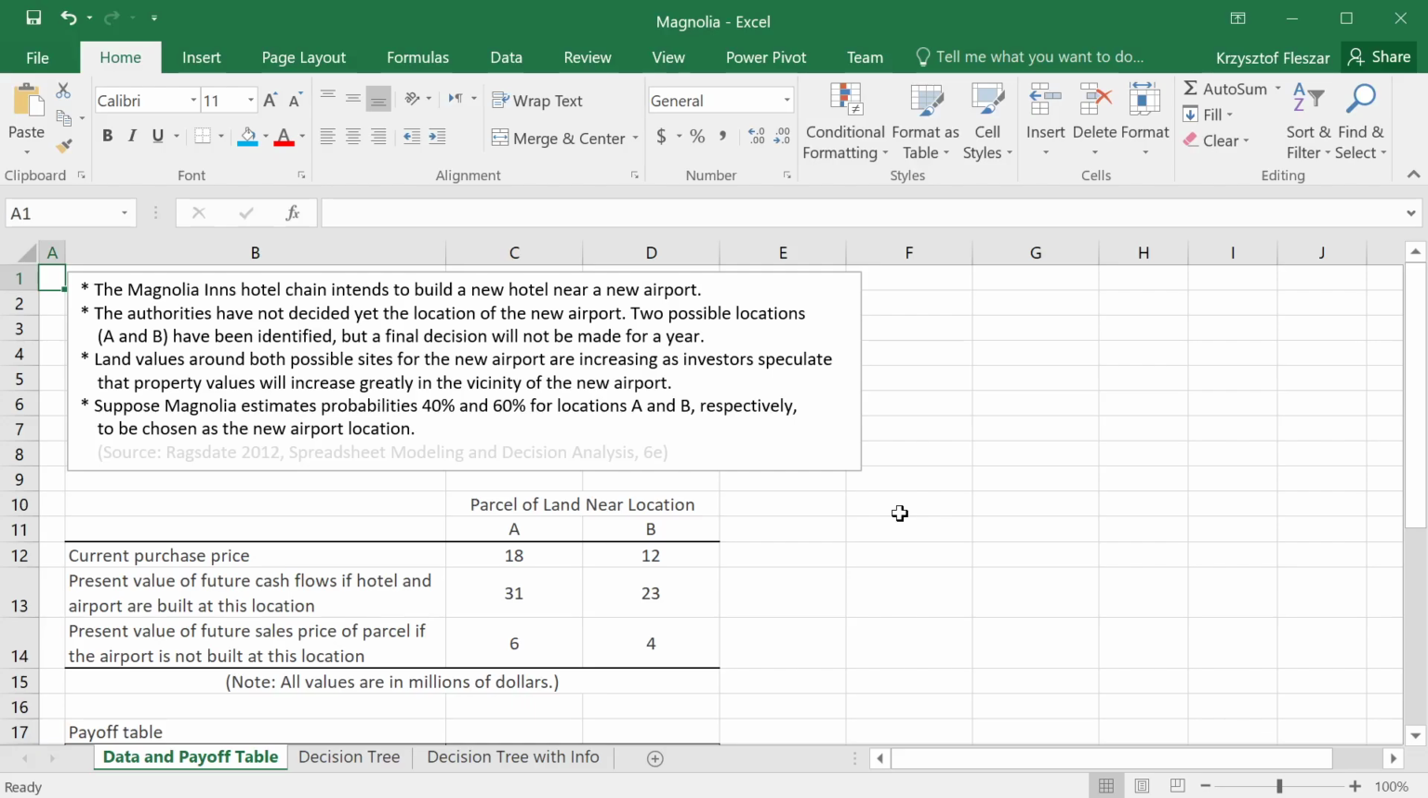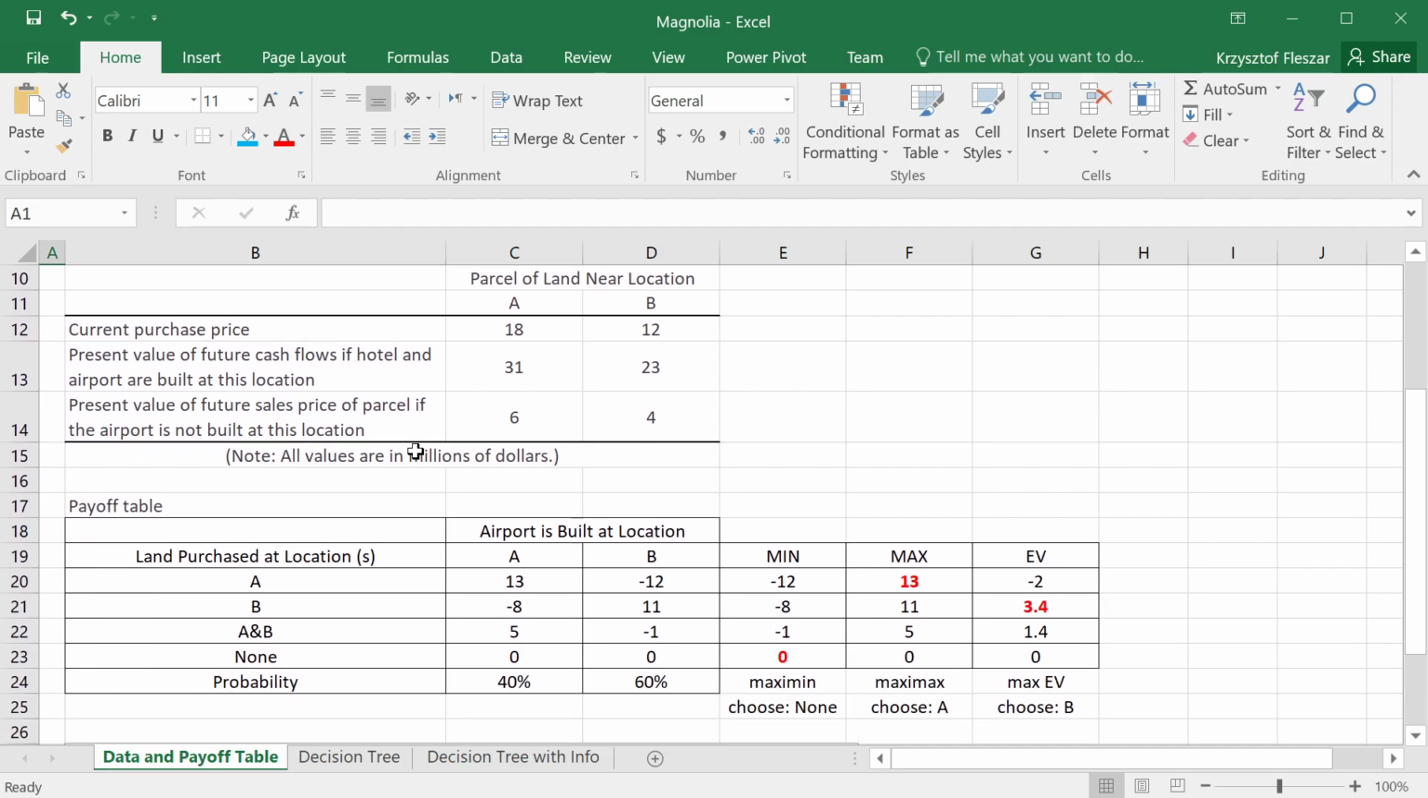Recall our example of Magnolia Inn's hotel chain that wants to build a new hotel near a new airport. And if you recall, we had information about payoffs in case we purchase and we actually have the hotel built in a certain location. So if you remember, we could purchase location A or location B, or we could purchase the parcels at both locations or neither. And if the airport was at location A and B, we had these payoffs and we assumed these probabilities.